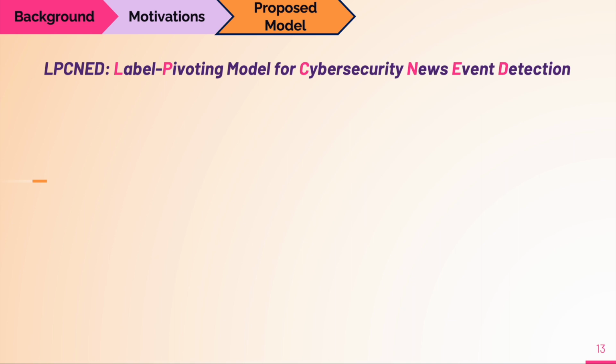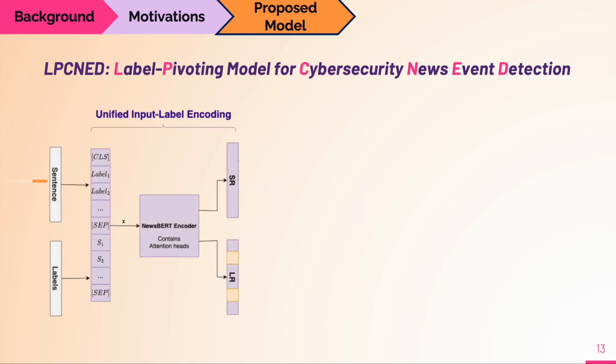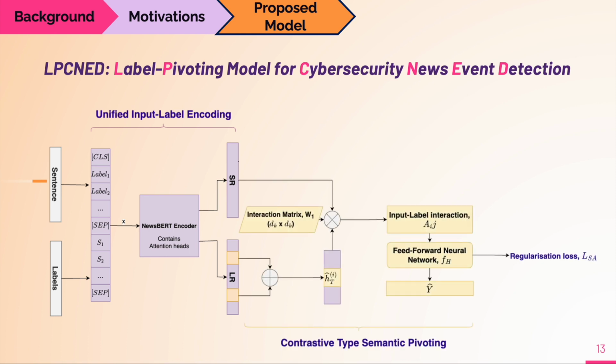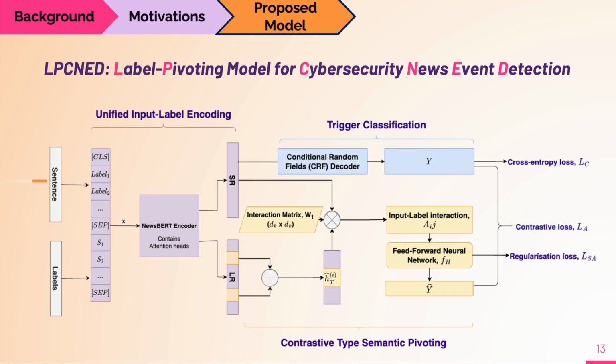Now, we look at the overall architecture of our model. In the first component, we use a news BERT encoder to generate unified input and label representations that allow for interaction between input tokens and type label semantics through attention mechanisms. In the second component, we utilize a contrastive loss function to strengthen the interaction between inputs and labels, resulting in the generation of semantic representations for the event types. The contrastive strategy is aimed at bringing together similar trigger candidates towards the pivoted type labels while also isolating dissimilar candidates from incorrect clusters. In the third component, our model employs a decoder based on conditional random fields, CRF, to generate predicted labels for input tokens.